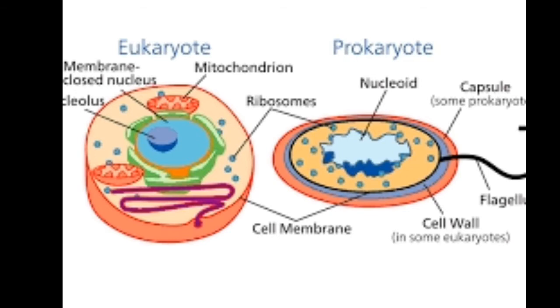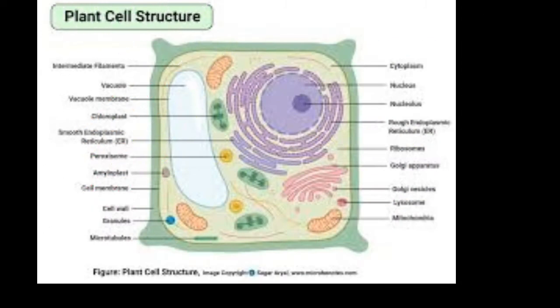Let's have a look over the characteristics of the prokaryote, and I will deal with it point by point, so please stay with me for better knowledge of this topic. The first point is prokaryotes are always unicellular organisms. The second point is they are smaller in size as compared to the eukaryotes. The size of the cell generally varies from 1 to 10 microns.